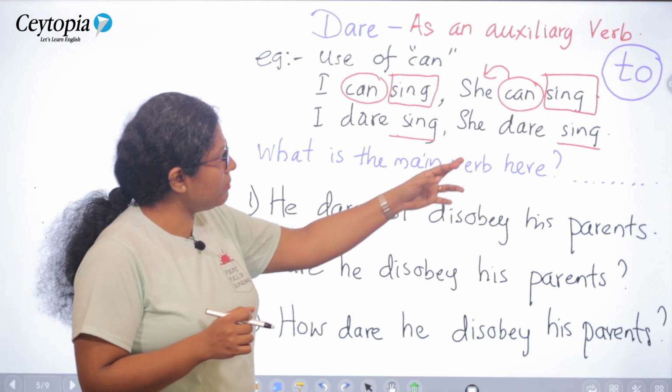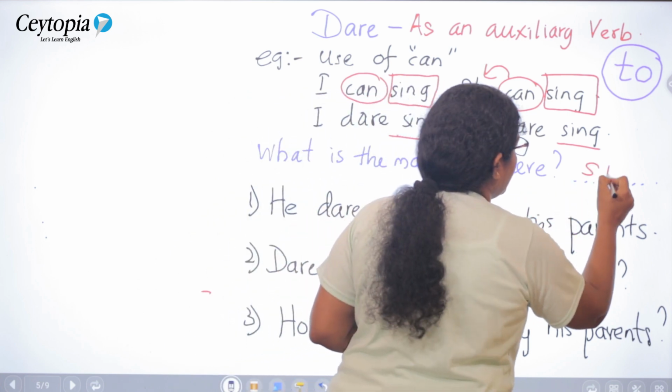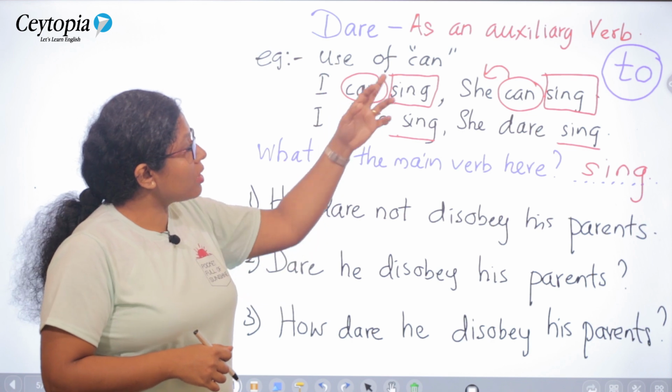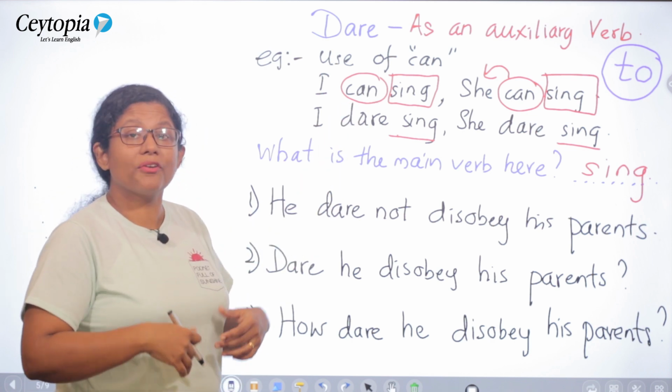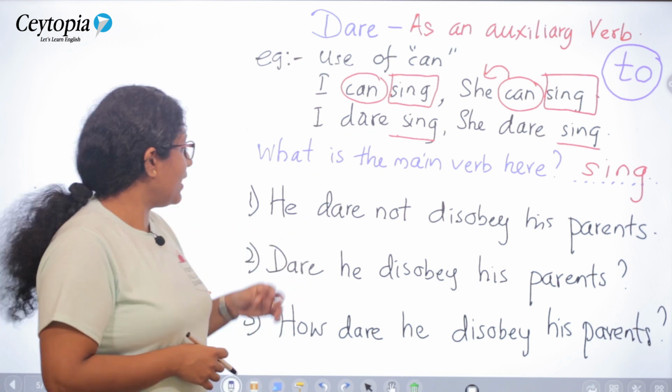What is the main verb in these sentences? Yes, it is sing. So what is the meaning of an auxiliary verb? What does it do? The auxiliary verb helps you in creating the meaning. Right, so it is a helping verb, right?